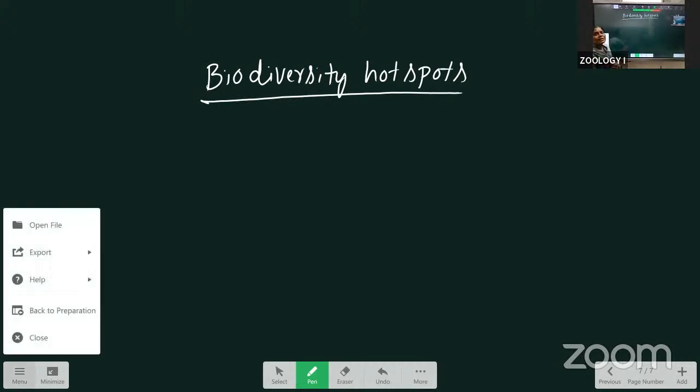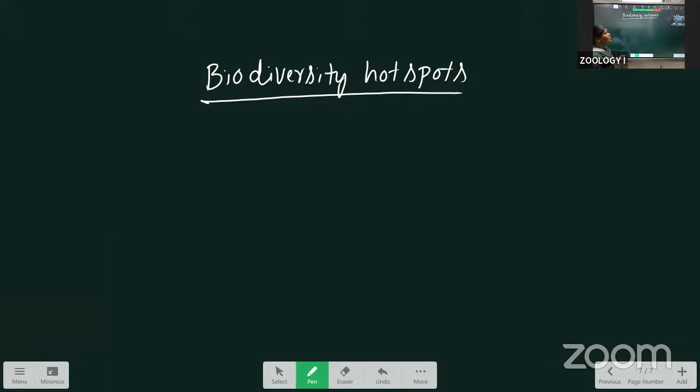We are reserving one place that we call a biodiversity hotspot. What does it mean? Inside the biodiversity hotspot, we are reserving the endangered animals or endangered plants. We are protecting that one place, which we call a biodiversity hotspot.